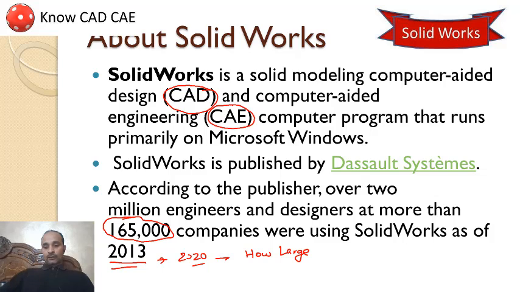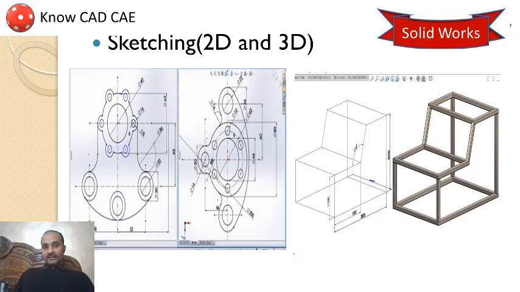In this lecture I want to show you what we can do with SolidWorks software. Let us start. You can see that 2D sketching and 3D sketching can be done using SolidWorks. This is your 2D sketch. All things are in 2D. If you view the second diagram, this is one plane, this is another plane, and this is another plane. These are at 90 degrees to each other.